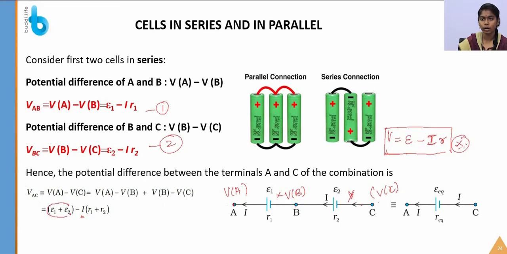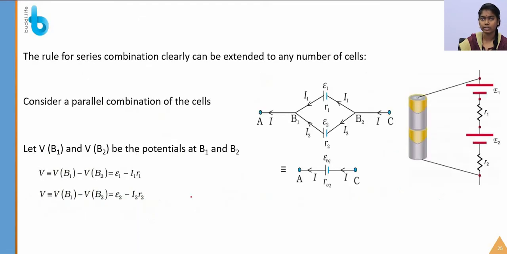So epsilon 1 plus epsilon 2 is taken as epsilon EQ, which is the equivalent EMF, and R1 plus R2 is taken as REQ, which is the equivalent resistance. The rule for series combination was extended to any number of cells.